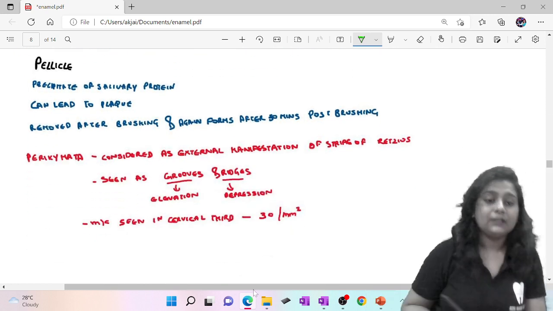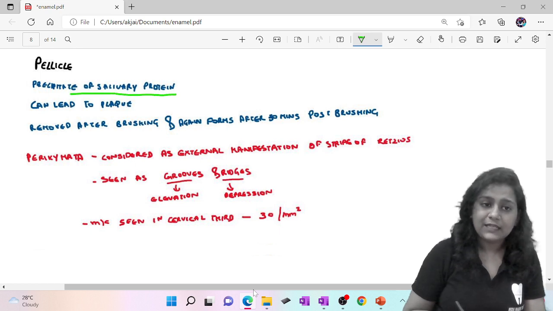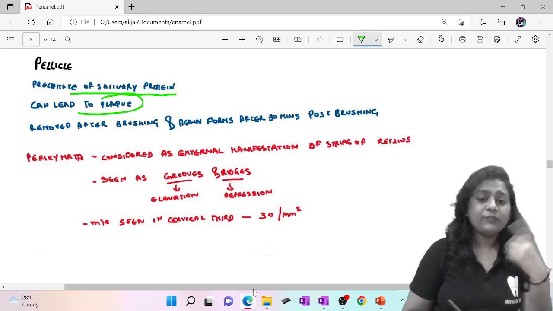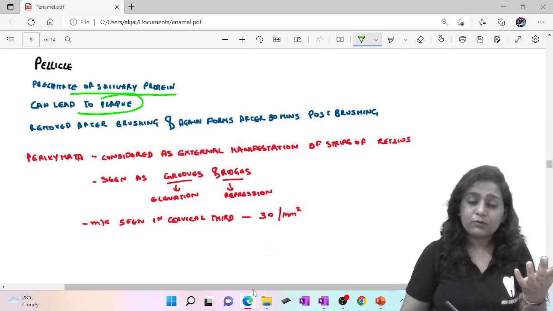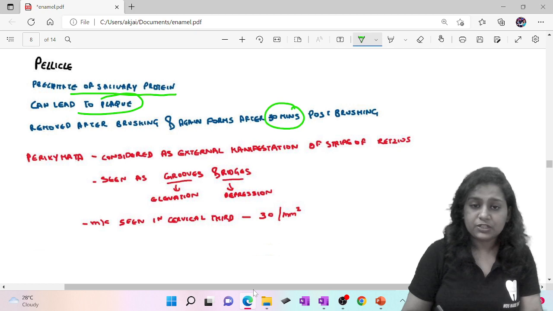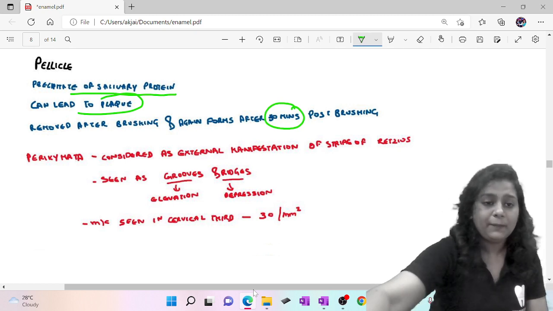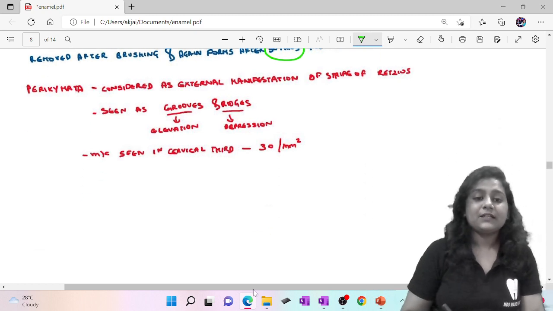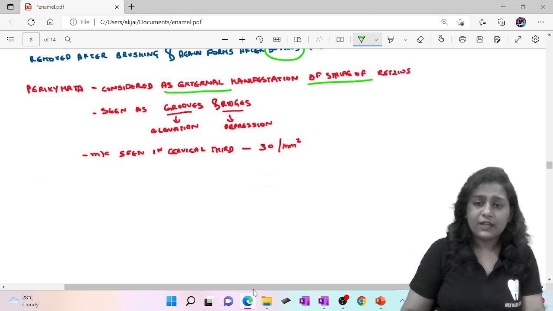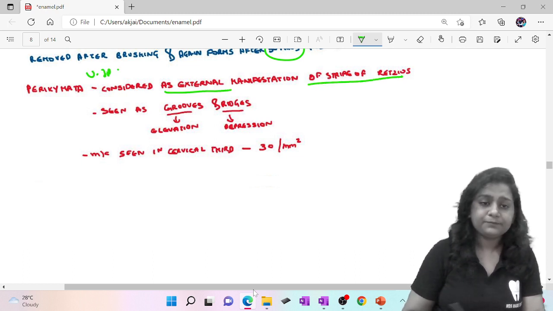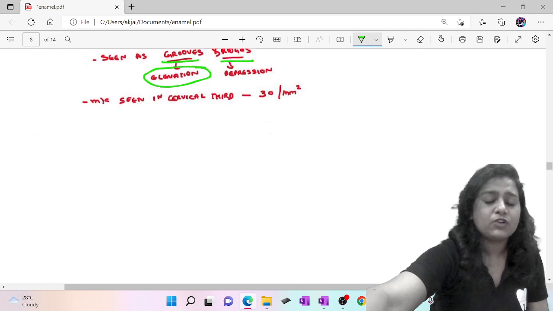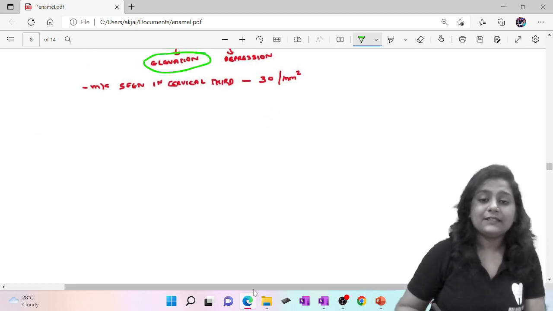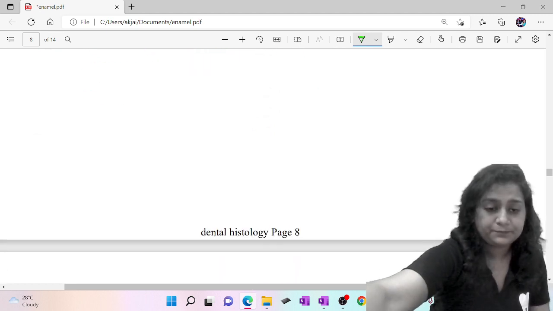Now what is pellicle? Pellicle is the precipitate of salivary protein. It can lead to the formation of plaque. It is removed after brushing, and again about 30 minutes after brushing, it forms again. Now what are perikymata? They are considered an external manifestation of the striae of Retzius, very important. These are seen as grooves and ridges, where grooves are seen as depressions and ridges as elevations. They are most commonly seen in the cervical third, at about 30 per millimeter square.